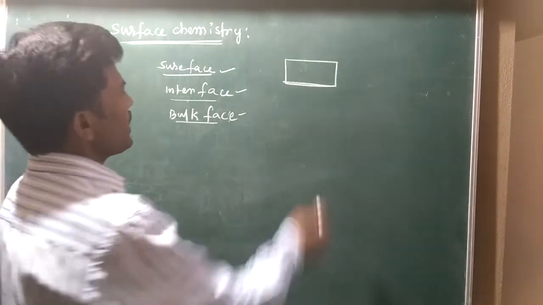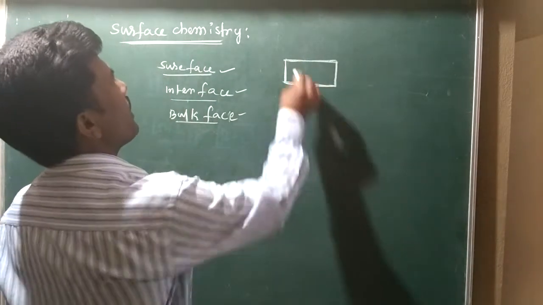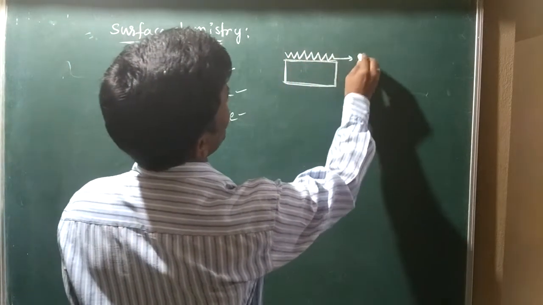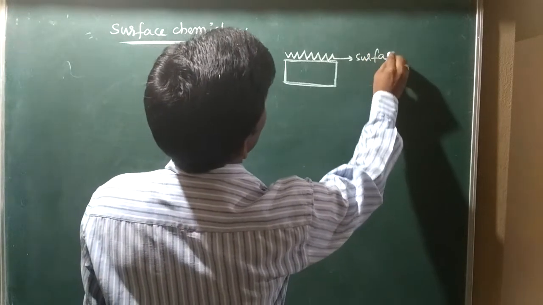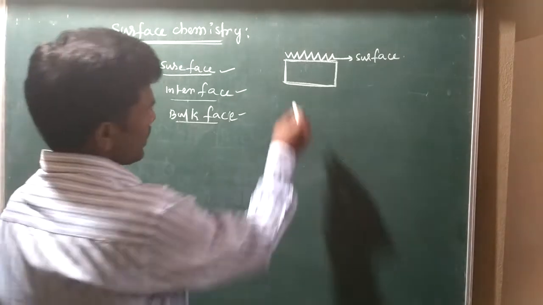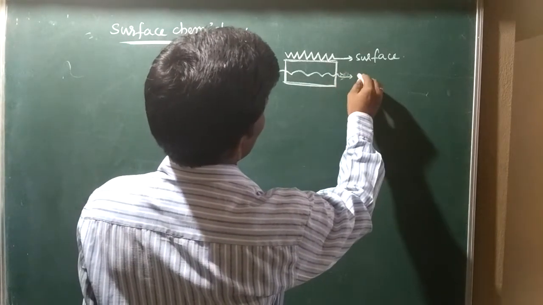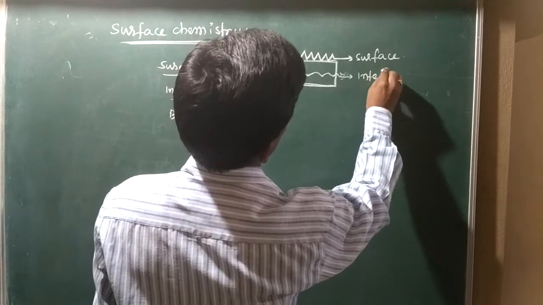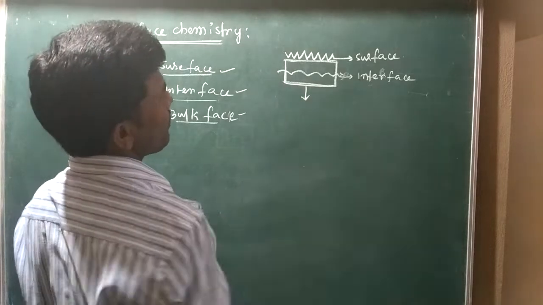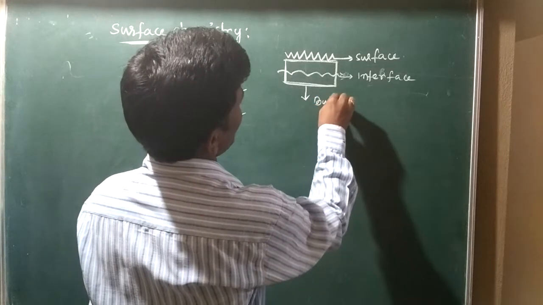In this solid, the topmost part is the surface. The middle of the substance is the interface. And the bottom part, the complete depth, is called the bulk phase.